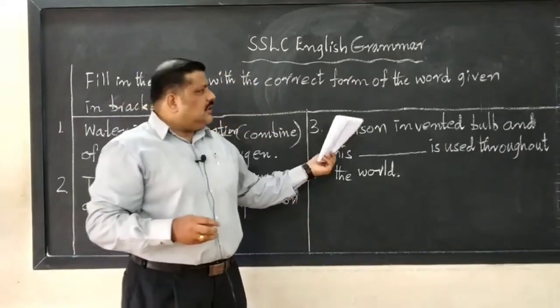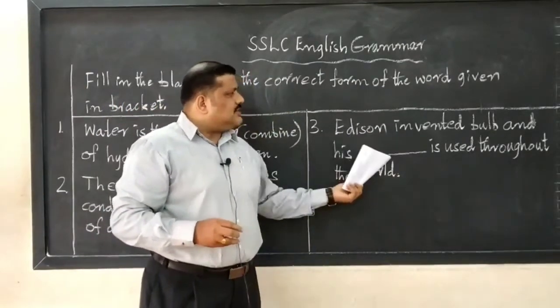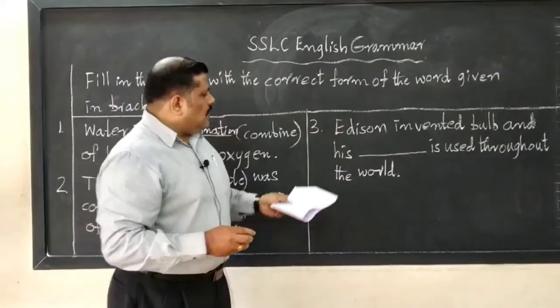Thomas Alva Edison invented the bulb and his dash is used throughout the world.